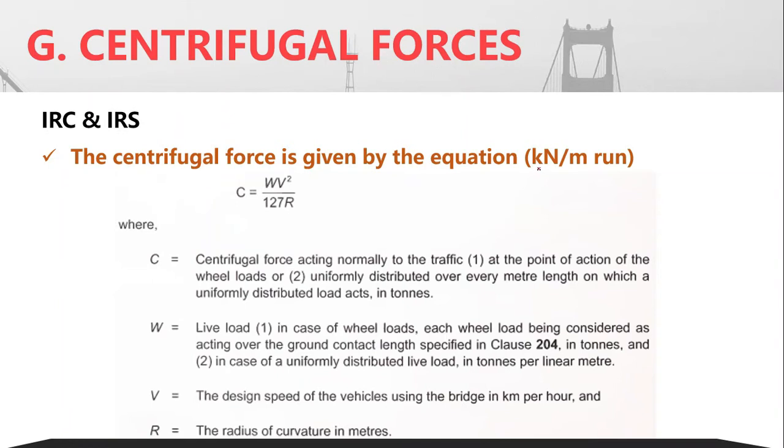kilonewton per meter. Okay, so in WV square by 12 instead of 12.95, it is 127 R. The same corresponding values have been given. So W is either in kilonewton or kilonewton per meter. V is the velocity in kilometer per hour. R is the corresponding radius in meters, except that this value we will obtain in kilonewton per meter. That is the difference.